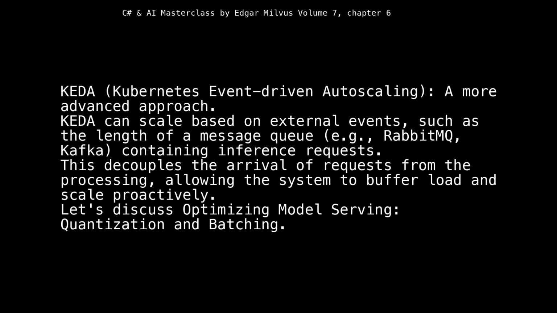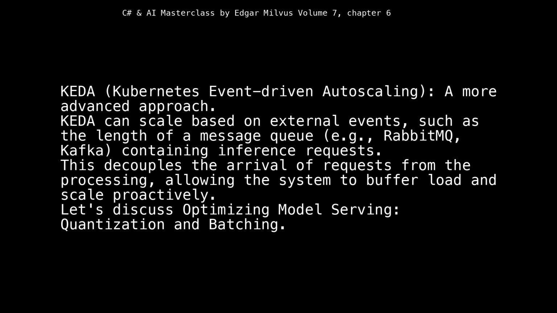KEDA, Kubernetes event-driven autoscaling, is a more advanced approach. KEDA can scale based on external events, such as the length of a message queue, e.g., RabbitMQ, Kafka, containing inference requests. This decouples the arrival of requests from the processing, allowing the system to buffer load and scale proactively.